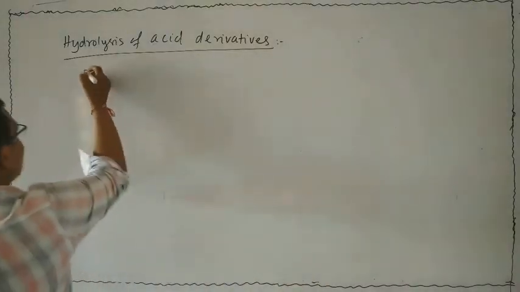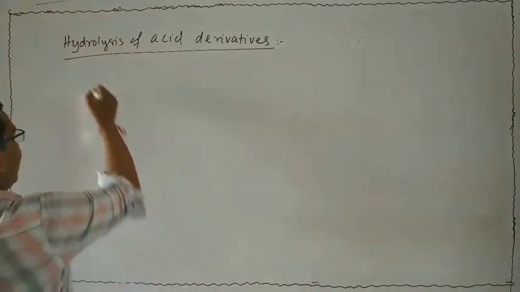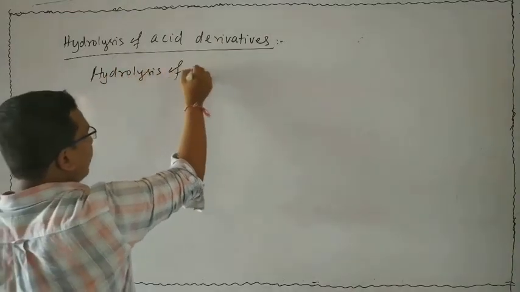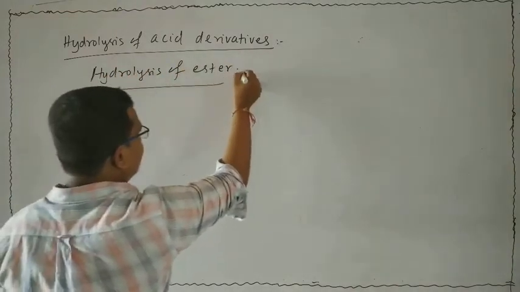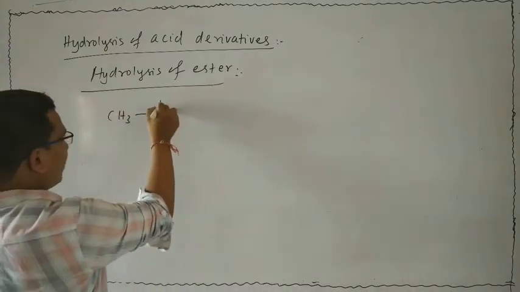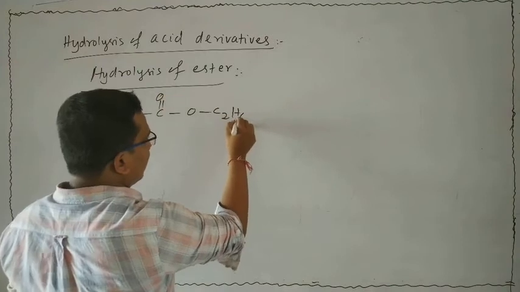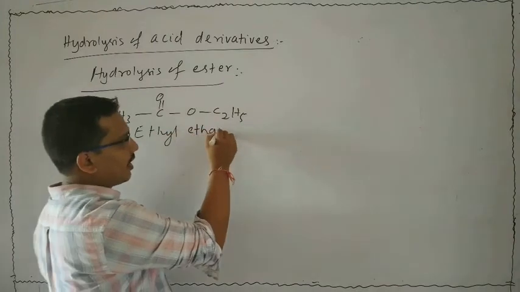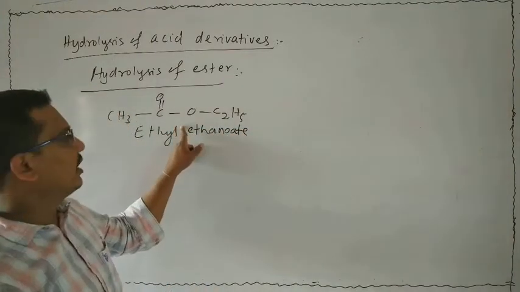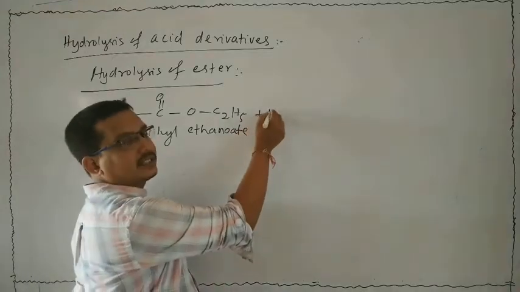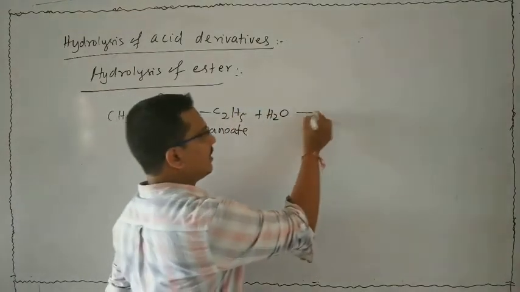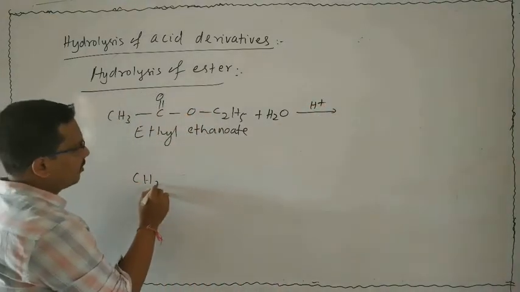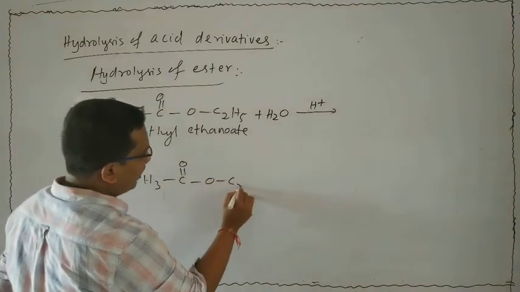Next I will discuss another acid derivative, that is your ester, hydrolysis of ester. Suppose take an ester, CH3 bond C double bond O bond O C2H5. The name of this ester is ethyl ethanoate. Now it is subjected to acid hydrolysis, that is H2O in the presence of H plus. Then what will happen? This is your ethyl ethanoate.